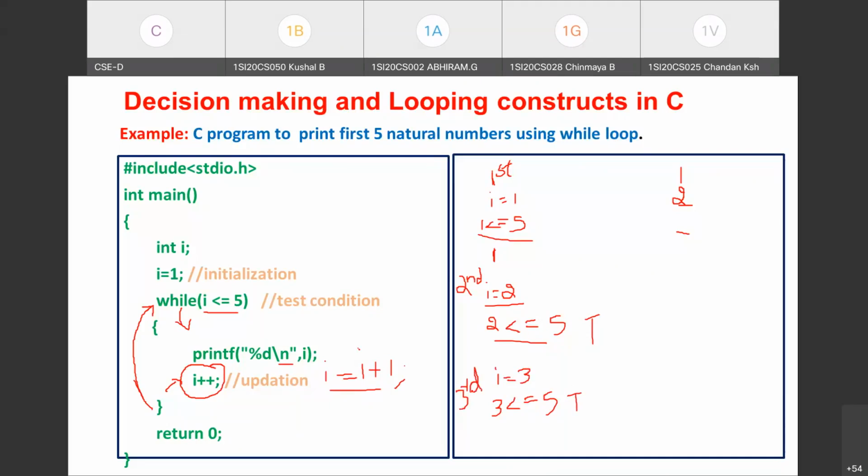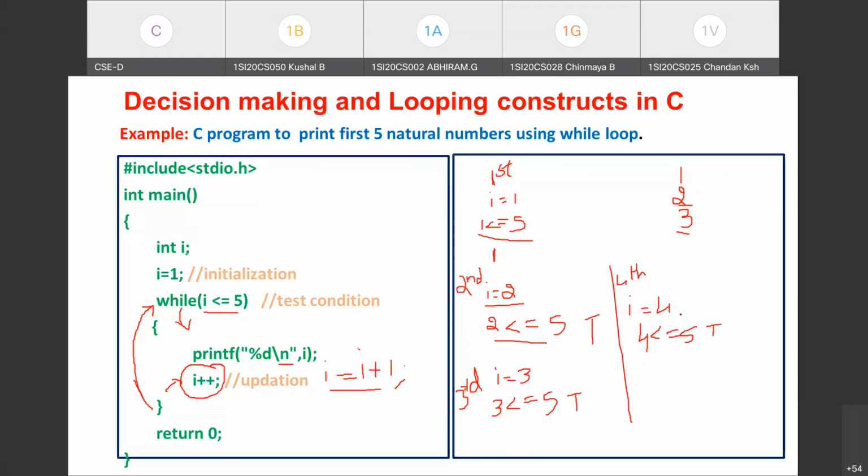The control enters the body of the loop the third time. What is the statement that is executed within the loop? The current value of I, which is 3, gets printed onto the screen and I is updated to 4. Now the I value becomes 4 and control comes to the beginning of the while loop to test the condition: is 4 less than or equal to 5? Again it is true, so the condition has been evaluated to true. So control enters the loop for the fourth time. We are into the fourth iteration.